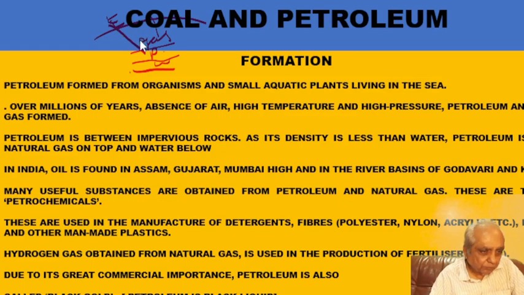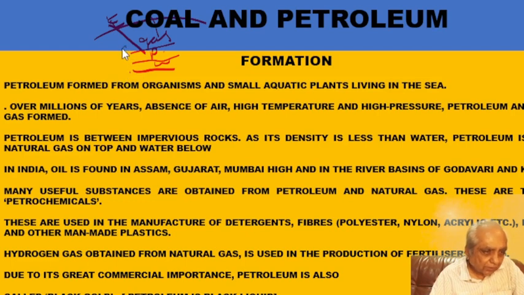Is it all right? So this also has taken millions of years due to high temperature, high pressure. The dead organic matter got decayed, and so here these things are there.